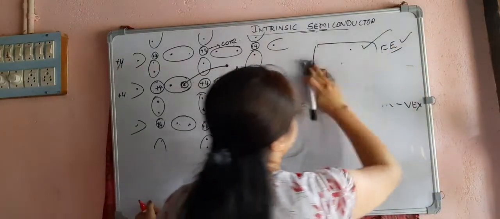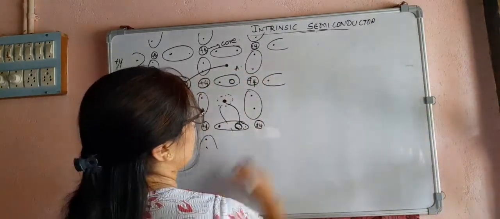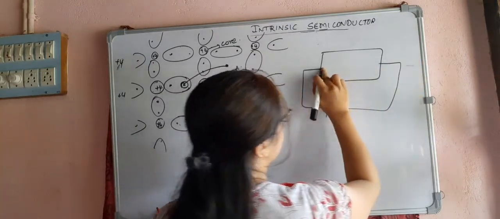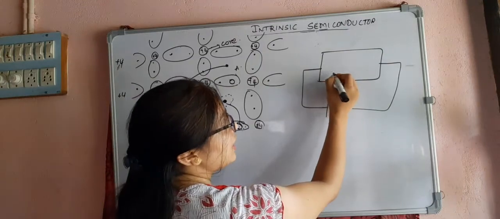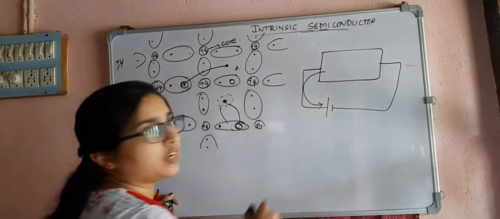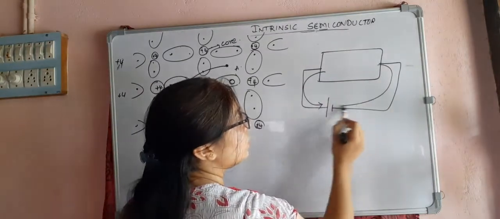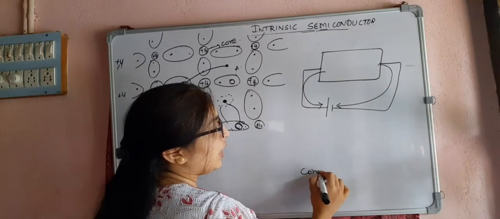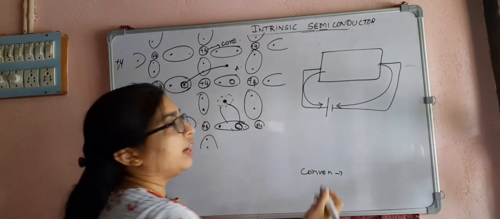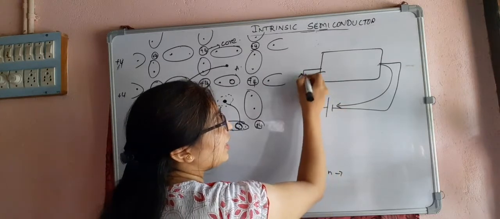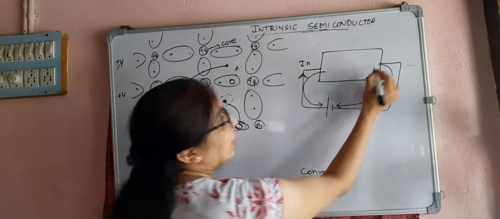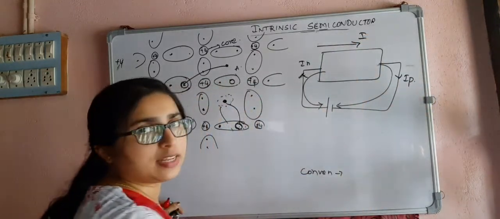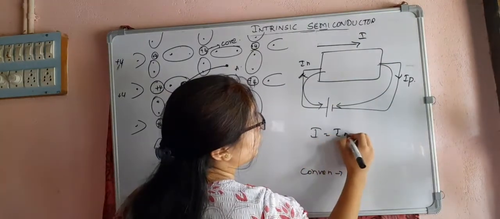Okay, so next what happens? If I consider the intrinsic semiconductor and connect this to a battery, you know, the electrons are negatively charged, so they are attracted by the positive terminal, and holes are positively charged, so they are attracted by the negative terminal. One thing you remember: the conventional current is always opposite to the flow of the electron current. So the current IN will be in this direction, conventional current, and this is a positive charge, that is IP. So the total current I is equal to IN plus IP.